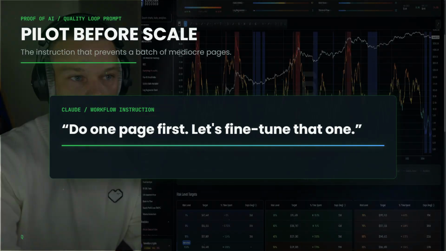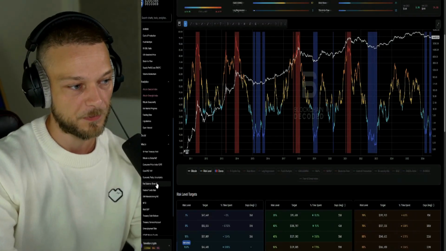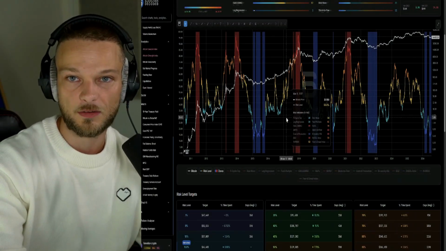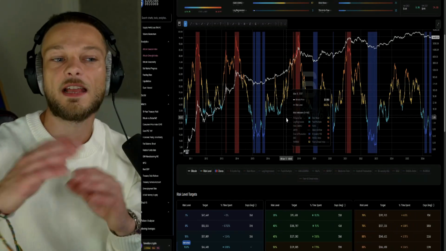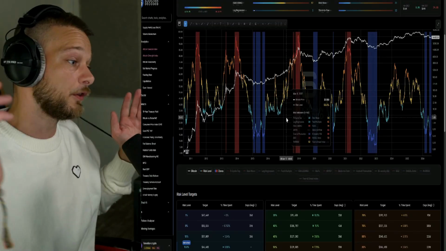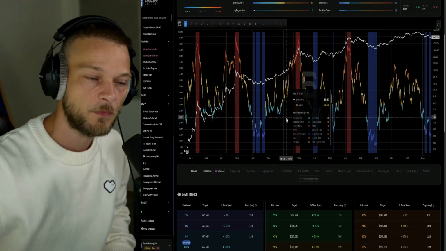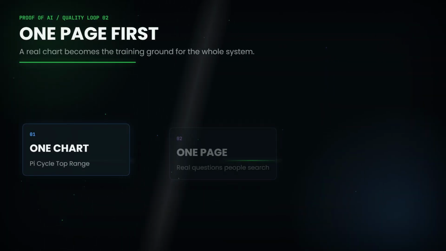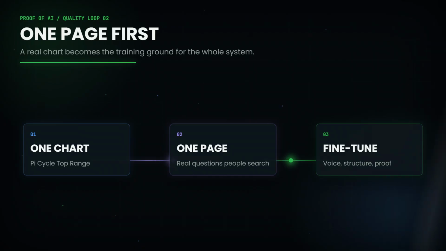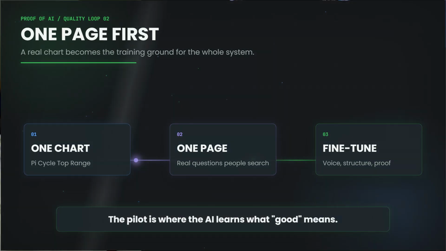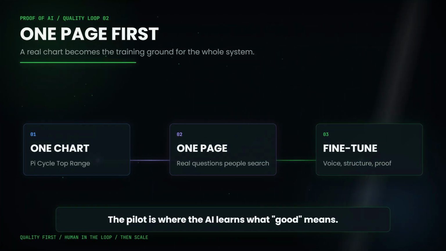Let's fine tune that. Because if you have 90 different pages that you want to run SEO on and you want to write something, then you cannot ask Claude, like, hey, write something for all 90 and I don't care, I don't use it. You're probably not even going to read it, right? So it started with just simply one, and that was the logarithmic or the pi cycle top range. So this is where I started. And this was a lot of back and forth.